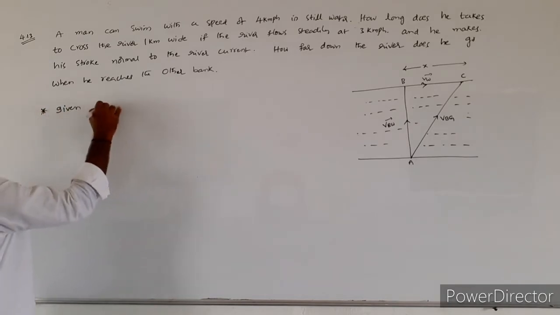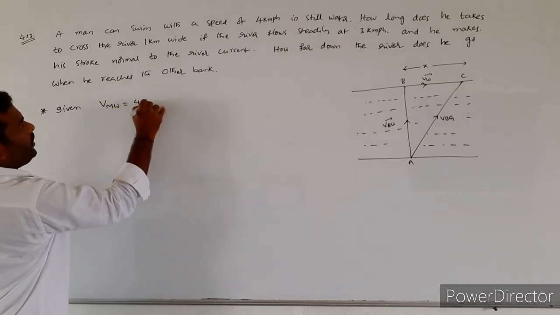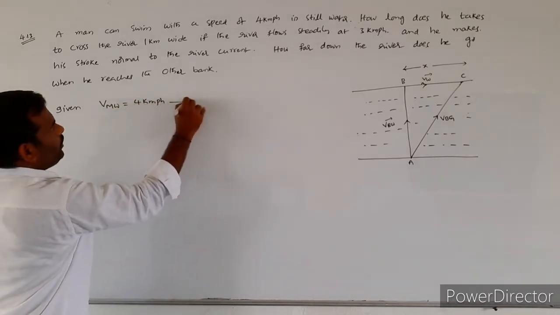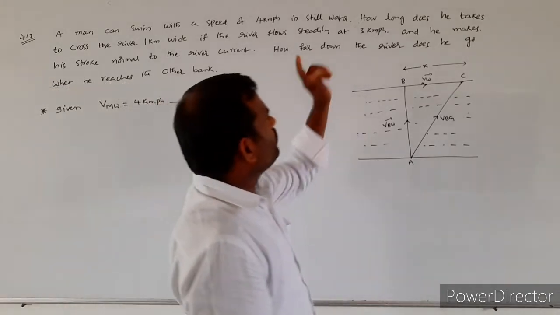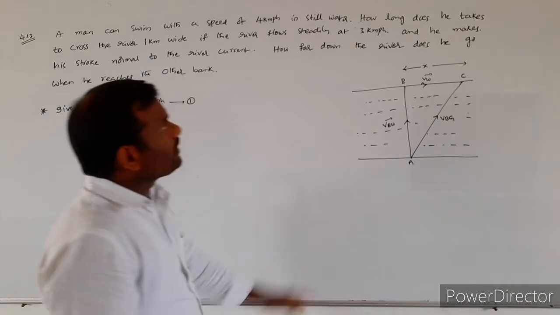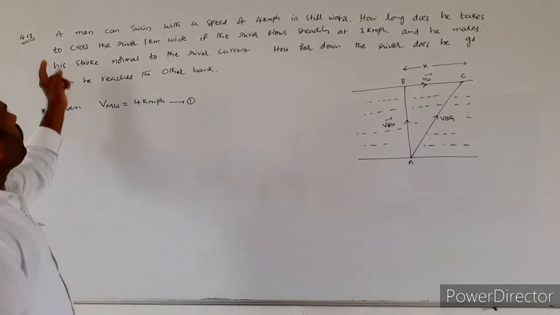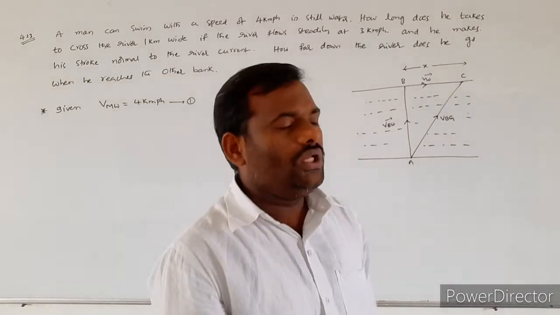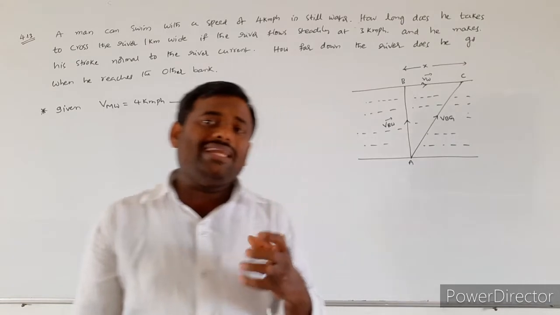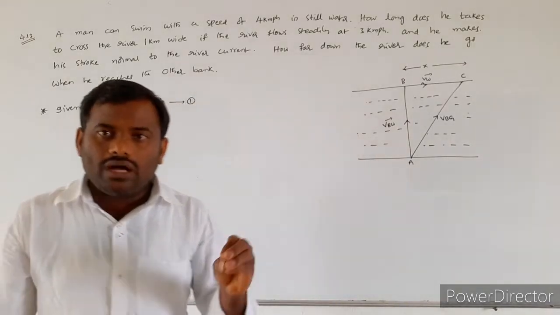The velocity of the man with respect to water is equal to 4 km per hour. Now, what value are they asking? How long does he take to cross a river of 1 km width? So he will be traveling with a velocity of 4 km per hour with respect to the water.